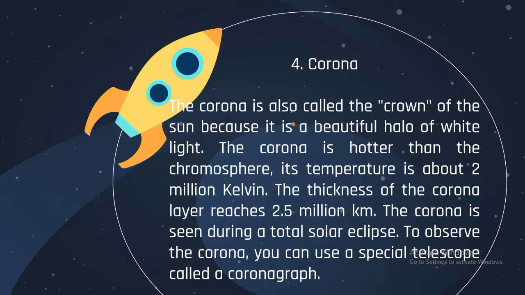The last is the corona. The corona is also called the crown of the Sun because it is a beautiful halo of white light. The corona is hotter than the chromosphere. Its temperature is about 2 million Kelvin. The thickness of the corona layer reaches 2.5 million km. The corona is seen during a total solar eclipse. To observe the corona, you can use a special telescope called a coronagraph.